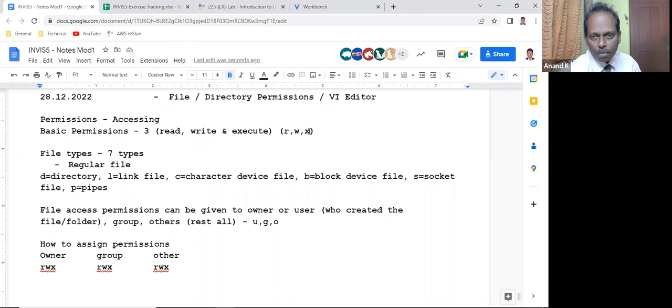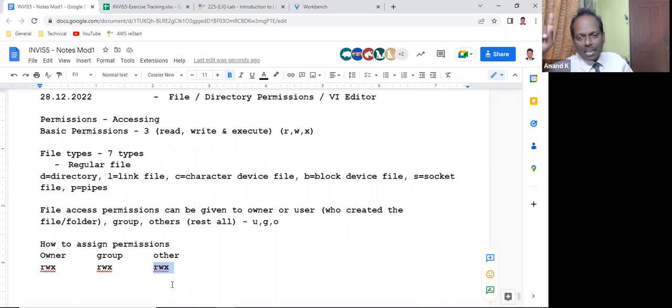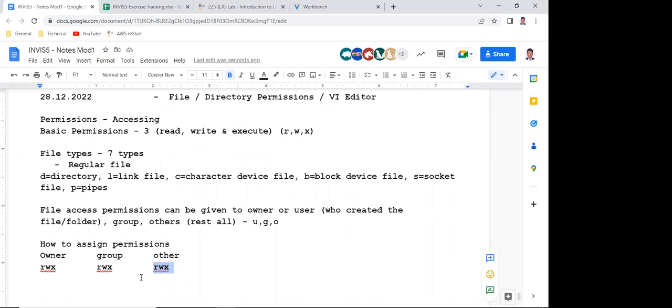So you see here, owner, group, others I have categorized. Earlier itself I said basic permissions are only three. So owner can have this type of permissions, group members can have this type of permissions, RWX, and others can have. Suppose I have created a file. As an owner, I want read and write access, maybe execute also. For my group members, I want to share this file, maybe read and execute, not beyond that. For others, I say only read, or I don't want to give any permission at all. Is the scenario understood? Should I once again explain? Yes, got understood, sir.